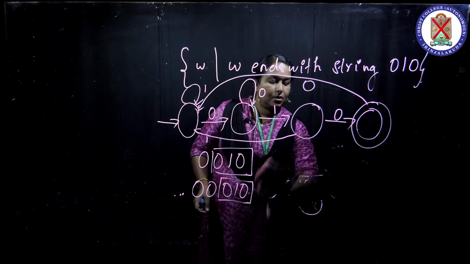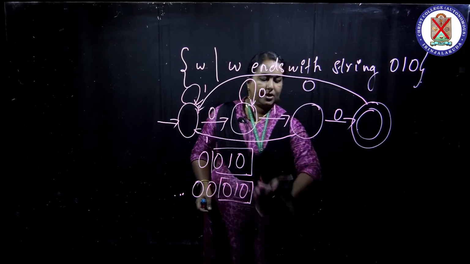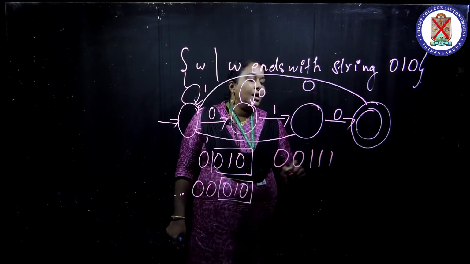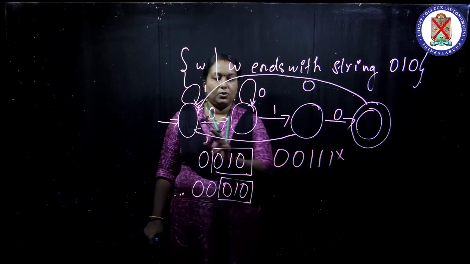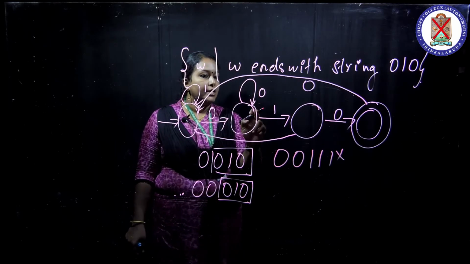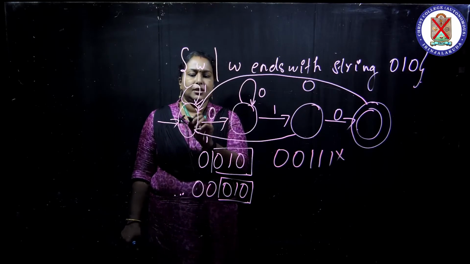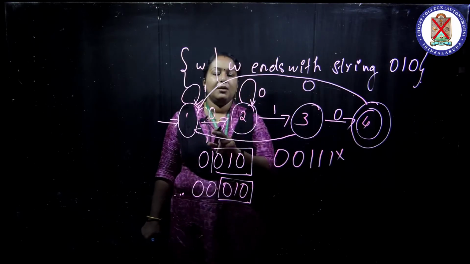I will explain this again with another example. You can predict another string which is not accepted. I will give one example: 0, 0, 1, 1, 1. This cannot be accepted. So how will the DFA look? If 0 comes, it goes to the next state. You can number the states or not, it is not a problem.